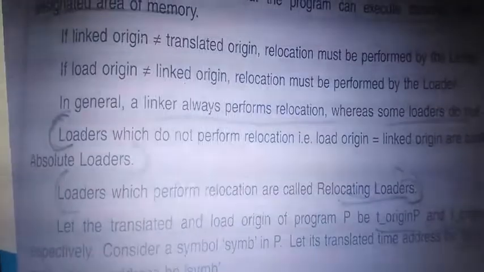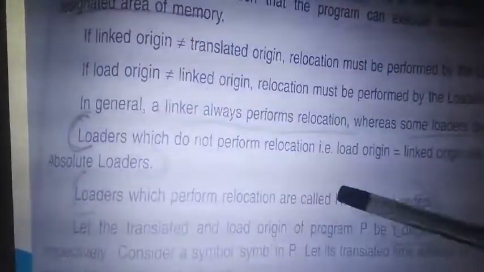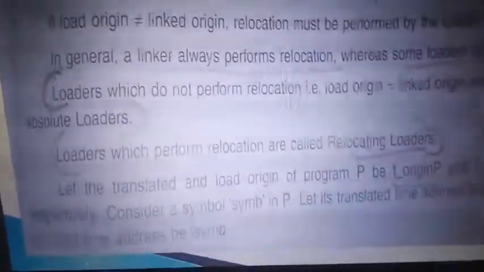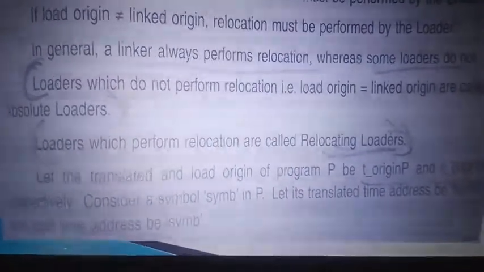Clear? If the loader does not make any changes, and whatever link address is given is the same when it is loaded, then it is called absolute. If there is a change, then it is called a relocate loader. So if there is a change, then what is the address? We need to calculate it, right? To calculate that, we use the relocation factor.